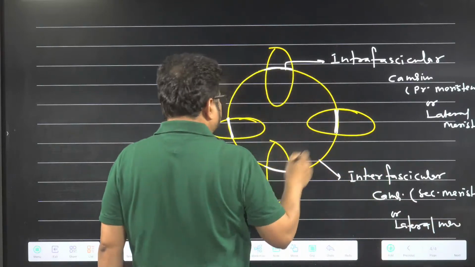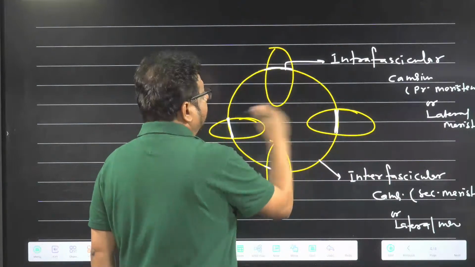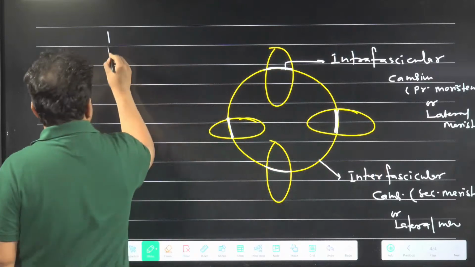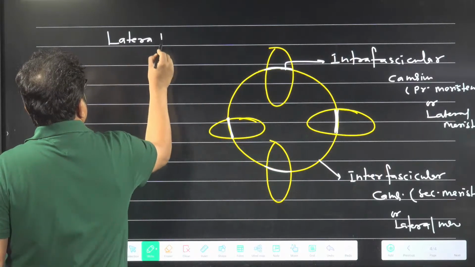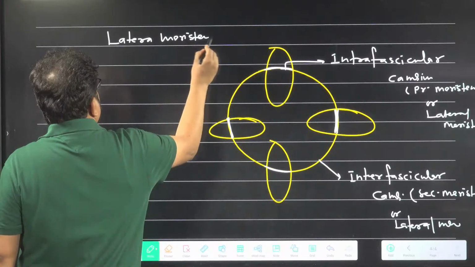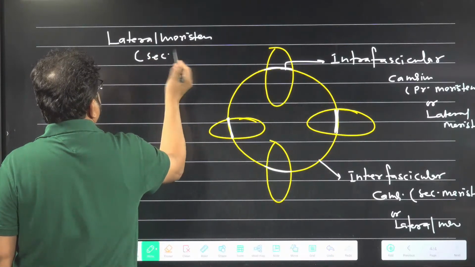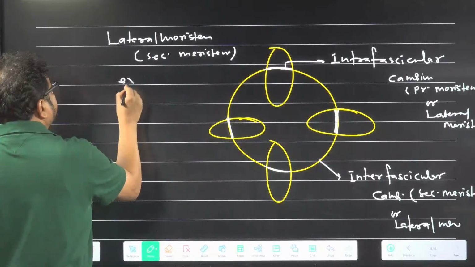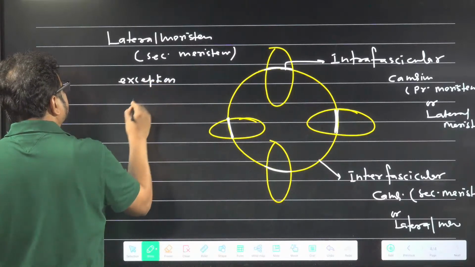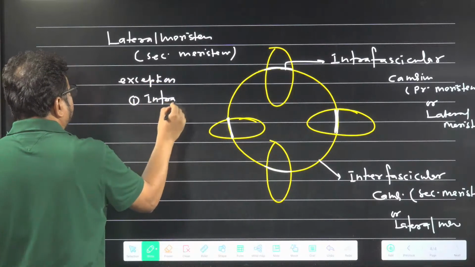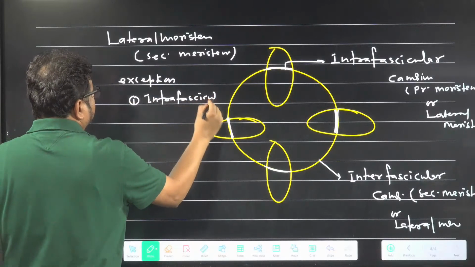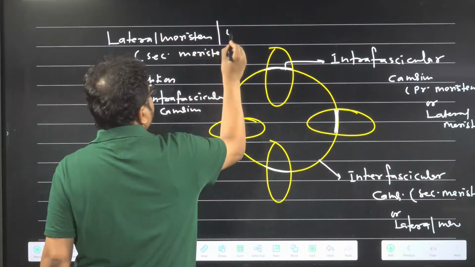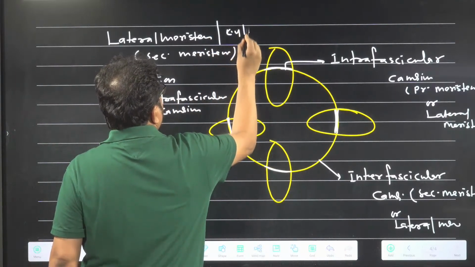Because right now they are forming the vascular cambium ring. So I told, usually NCERT wrote what? NCERT wrote lateral meristem. And they wrote which meristem? Secondary. I am also telling lateral meristem or secondary meristem, but an exception is there. Exception is what? Intrafascicular cambium. It is a lateral meristem. It is also called which one? Cylindrical meristem.